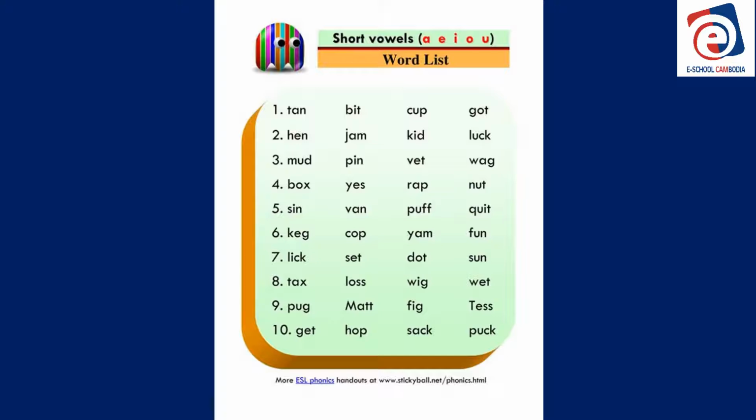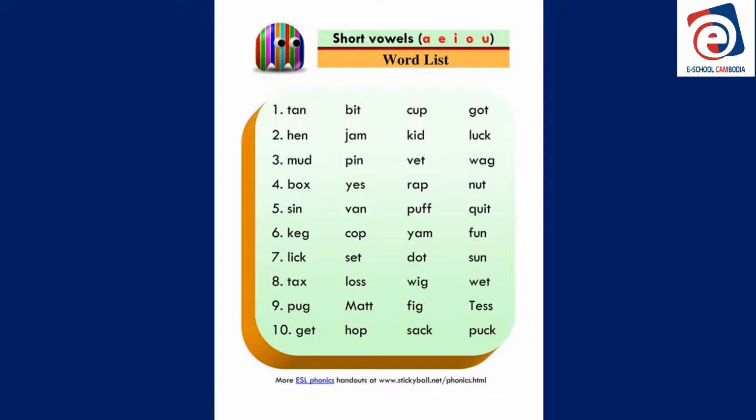Number 5, sin, van, puff, quit. Number 6, keg, cap, yam, fun.